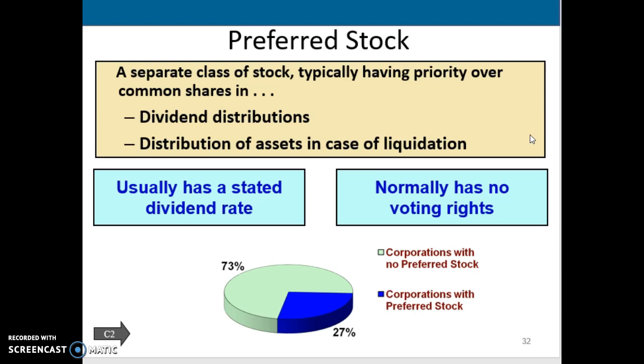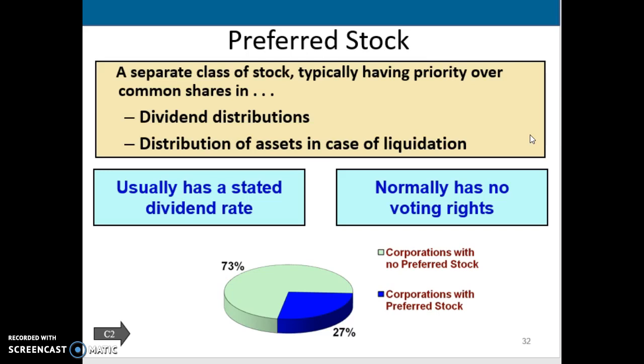So it's called preferred because there is a priority over common shares when it comes to who gets dividends first. The preferred stockholders are going to get their dividends before a common stockholder would. And also, if the company were to be liquidated, preferred stockholders would get their share before a common stockholder would. So that's one of the differences.